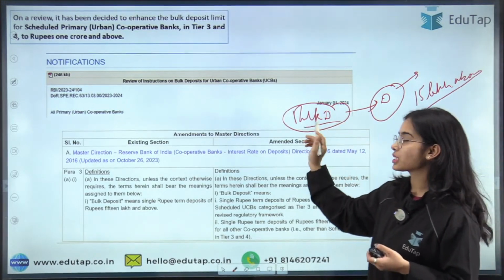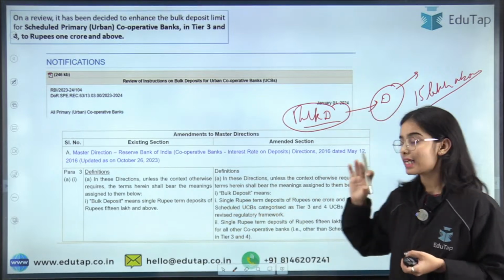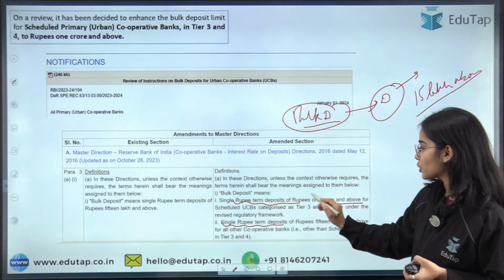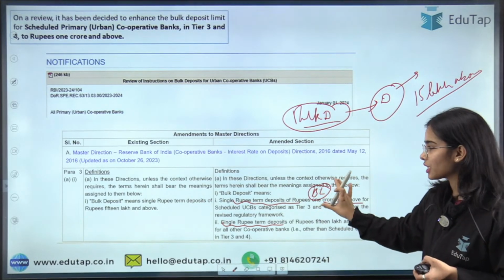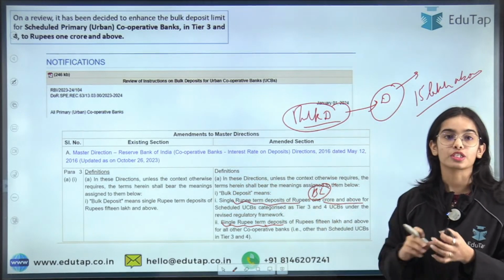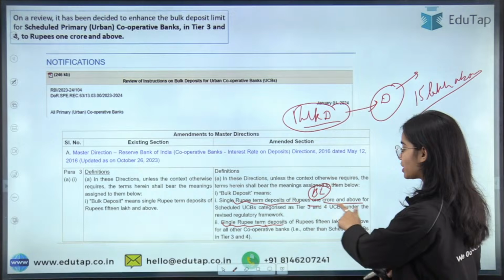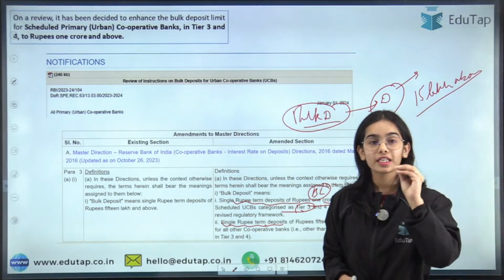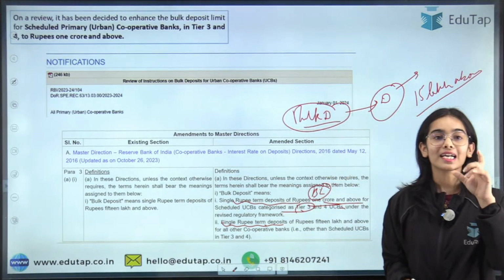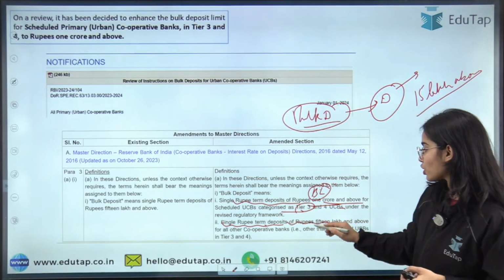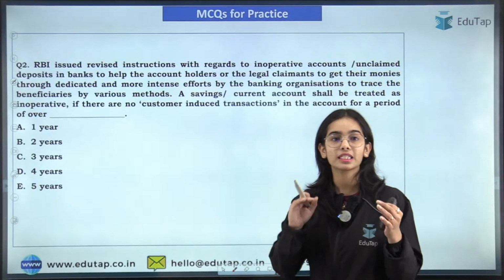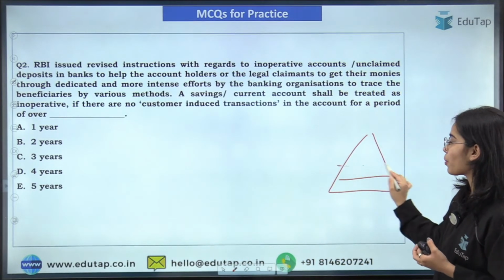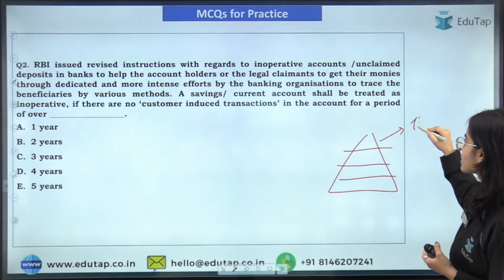Now the bulk deposits are those single rupee term deposits that are of 1 crore and above. So this is the limit of the bulk deposit: bulk deposit means a single rupee term deposit of rupees 1 crore and above for the category tier 3 and tier 4. But for the category tier 1 and tier 2, bulk deposits mean deposits of 15 lakh and above. So remember the limits and the tiers. You know how the urban cooperative banks are divided into different tiers based on their deposit size. The highest deposit size is with tier 4.